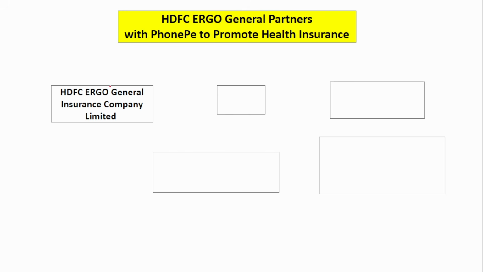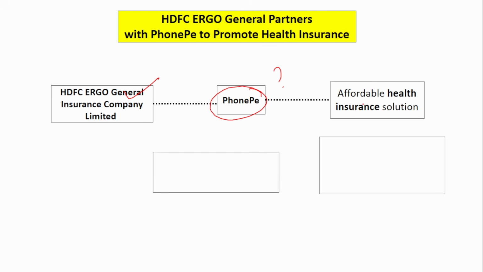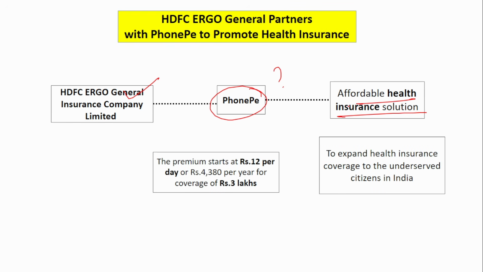Next is HDFC Ergo General Insurance Company. It has partnered with PhonePe. Why has it partnered? It has partnered to provide an affordable health insurance solution. The main target here is to provide health insurance to the underserved citizens.